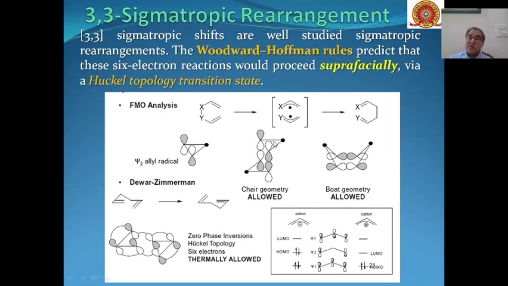So product can be formed either through chair geometry or through boat geometry, but the amount of product formed will vary based on the stability of the chair geometry or the boat geometry in a particular reaction. So we can see over here that HOMO and LUMO interactions will be there in case of anion and cation, and depending upon the gap between HOMO and LUMO of different substrates, the products will be formed.